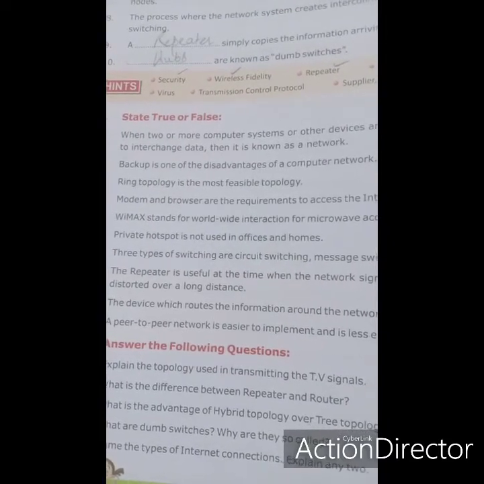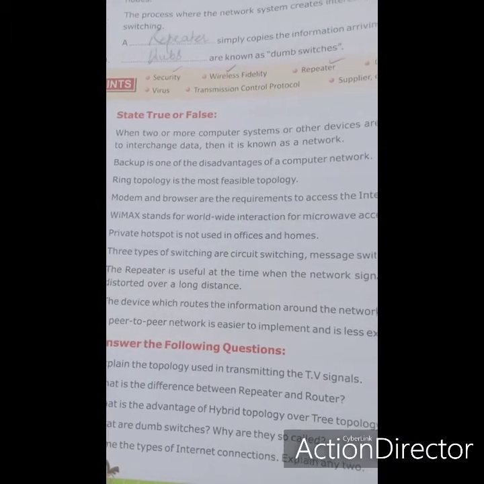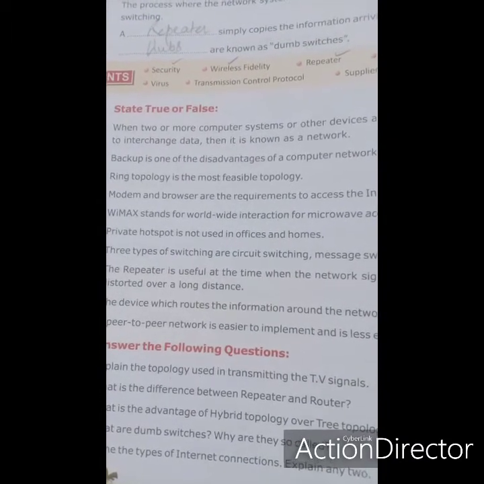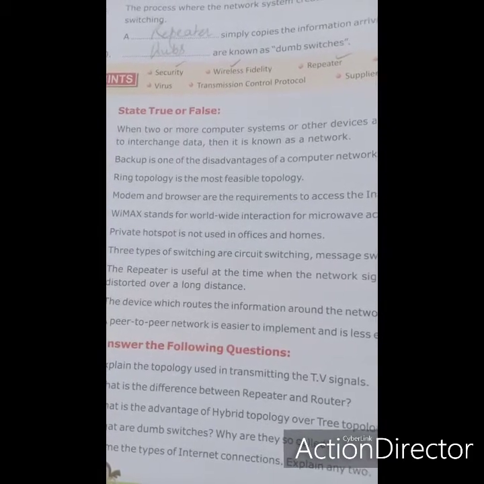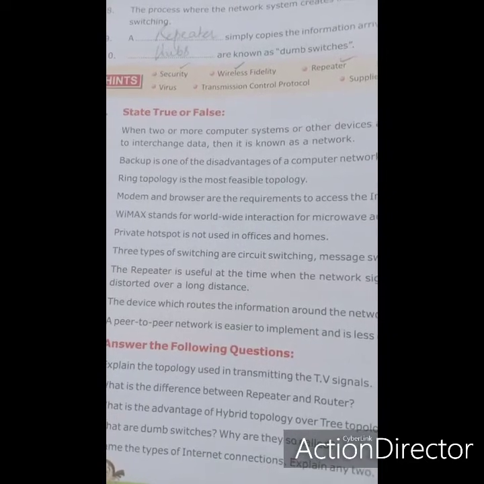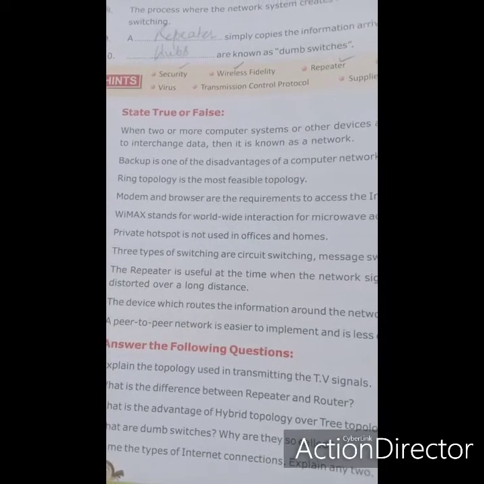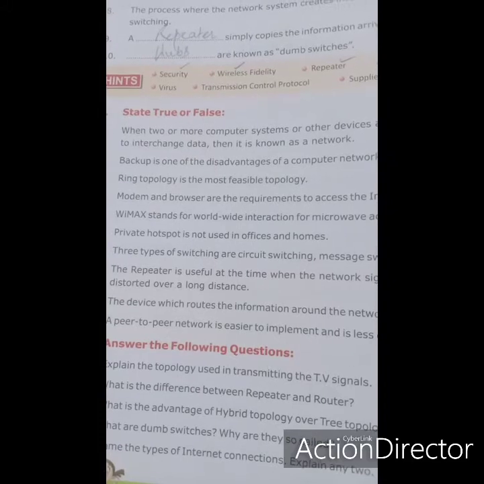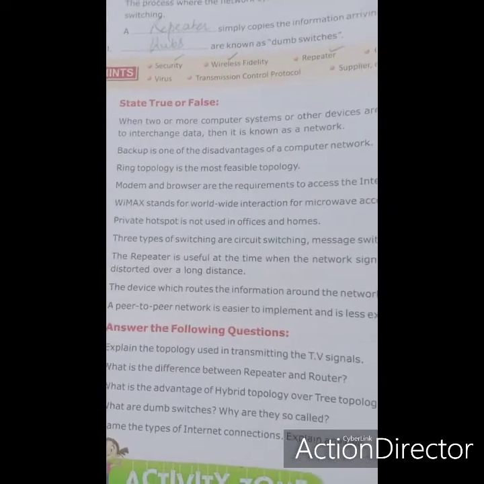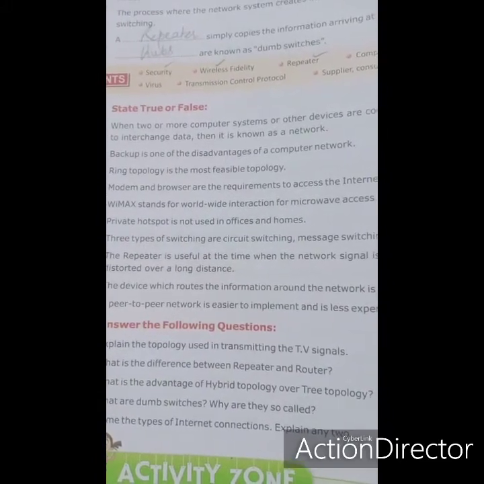Next is ring topology is the most feasible topology. No, it's false, because the disadvantage of ring topology is, if one system fails, it will affect all the systems. So which one is the most feasible topology? It's mesh topology, so it's false. Modem and browser are the requirement to access the internet? No. If modem and browser are not there, even then internet will work, so it's false.